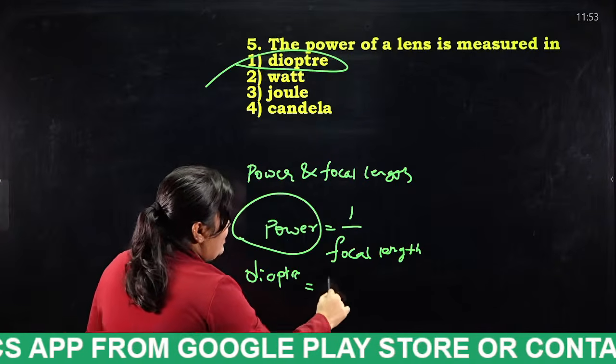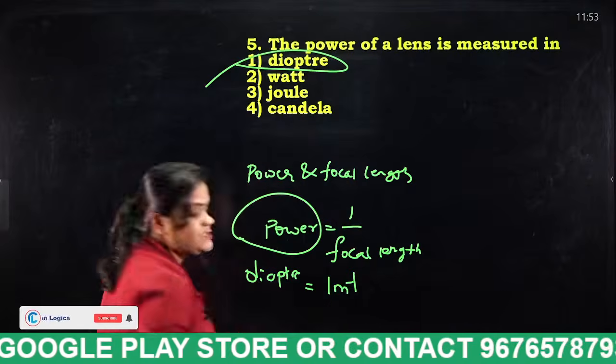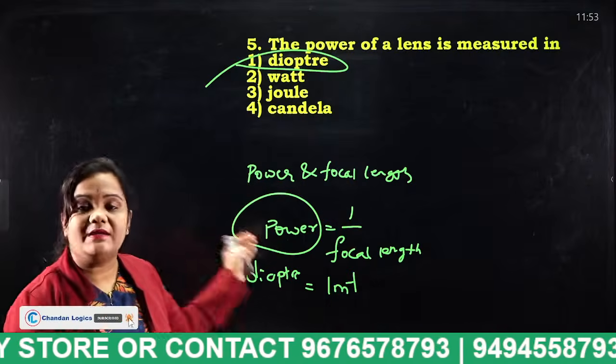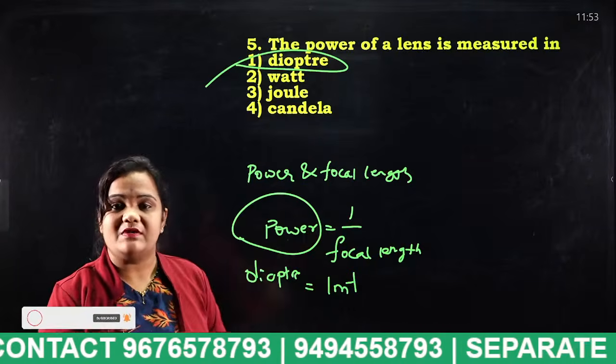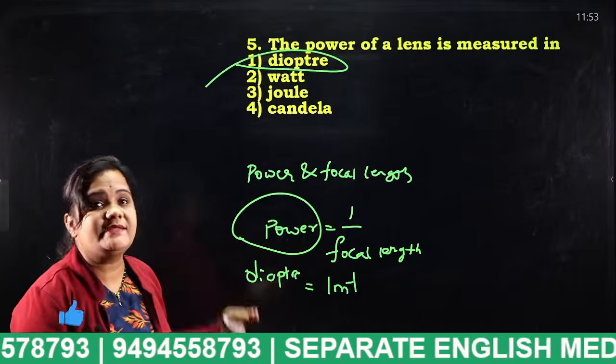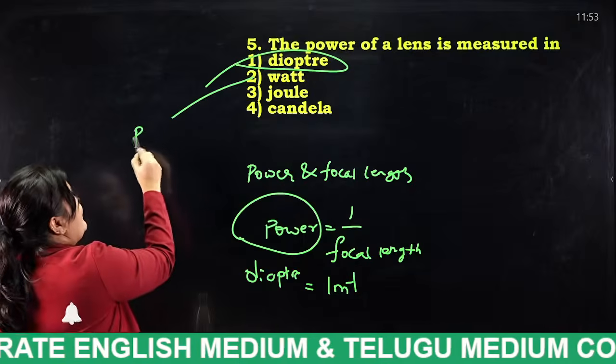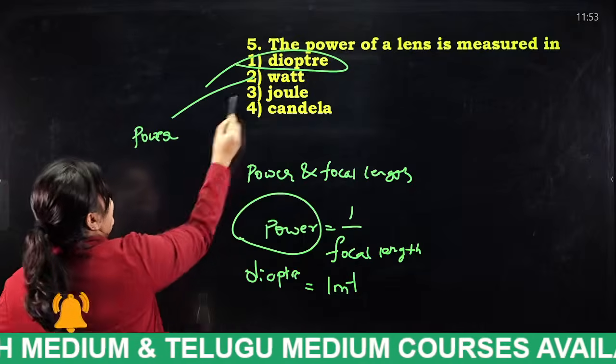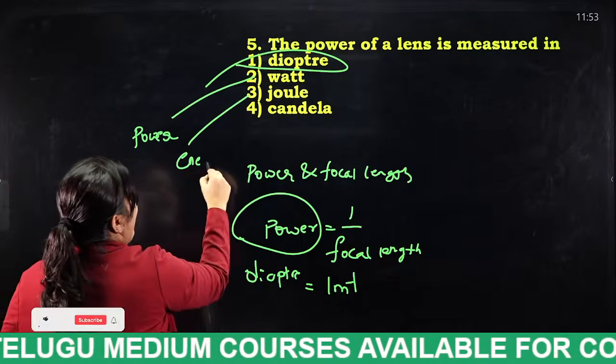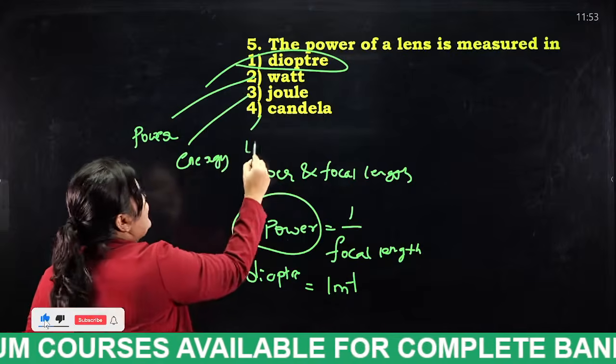This is nothing but 1 meter inverse. So 1 diopter is equal to 1 meter inverse. Very, very important, students. So what is the answer? Watt is the unit for power, joule is the unit for energy, and candela is the unit for luminous intensity.